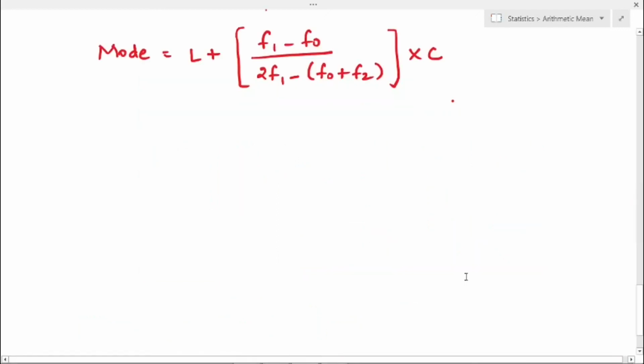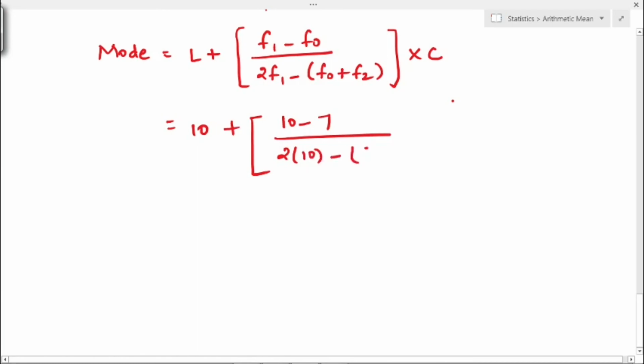So if you substitute, you will get L value is 10 plus, what is F1? 10 minus F0, divided by 2 into 10 minus F0, 7, plus F2, 8, into C. C value is the class interval, that is 5.